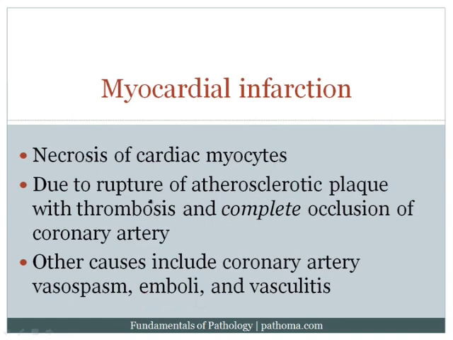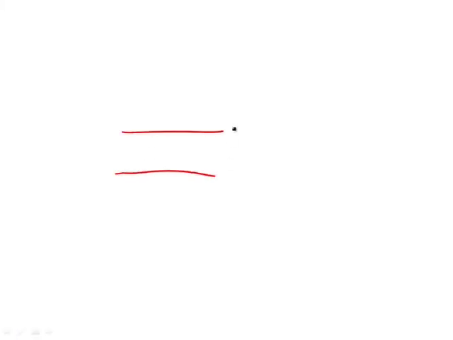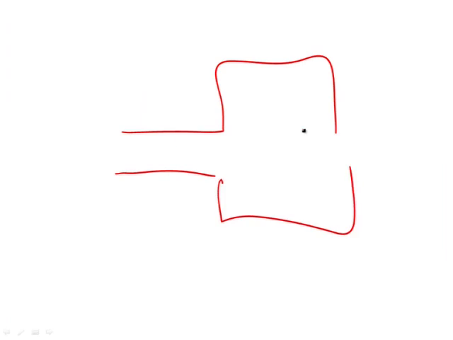Another important cause is vasculitis. The classic example would be Kawasaki's disease. Remember that that's a vasculitis that affects children roughly around the age of 5 and preferentially involves the coronary artery. Now, the idea here is that if you've got the coronary artery going into the myocardium and you have vasculitis or inflammation of this wall, the inflammation would damage the endothelium, exposing subendothelial collagen and tissue factor. This would then allow for the coagulation cascade to develop a thrombus, which could then create a myocardial infarction.